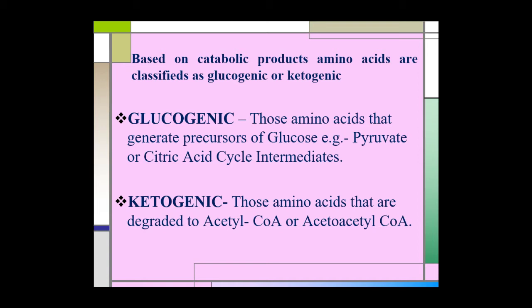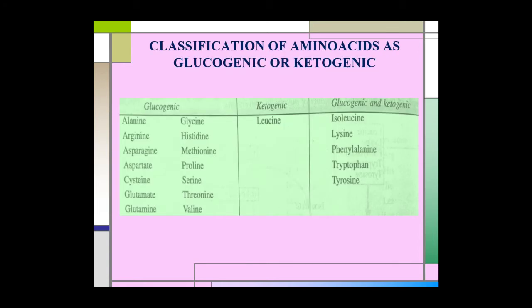What are the amino acids? Let us see this table: classification of amino acids as glucogenic or ketogenic. Glucogenic amino acids are alanine, arginine, asparagine, aspartate, cysteine, glutamate, glutamine, glycine, histidine, methionine, proline, serine, threonine, and valine. These amino acids on degradation give rise to pyruvate or one of the intermediates of the citric acid cycle.